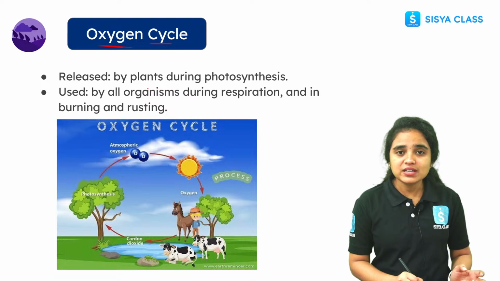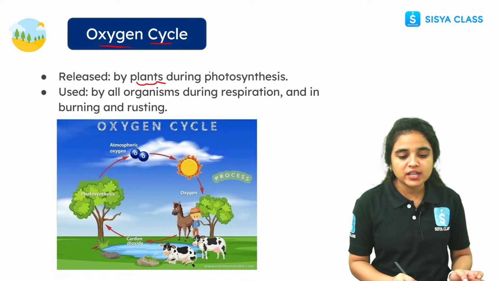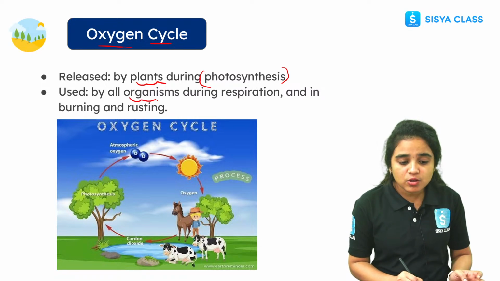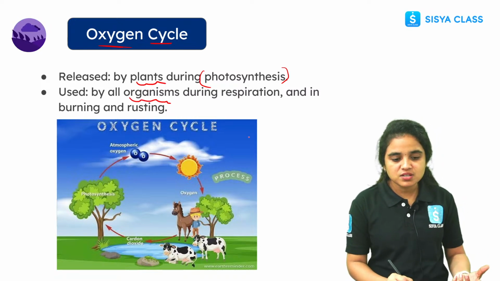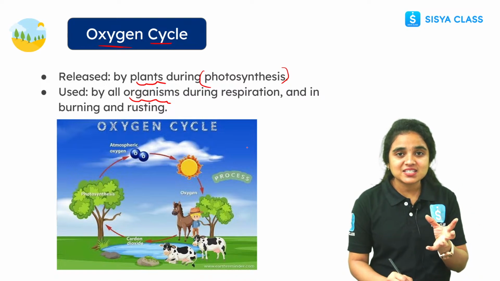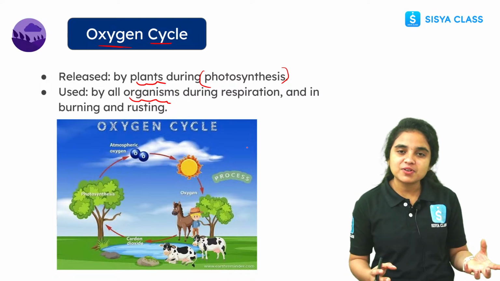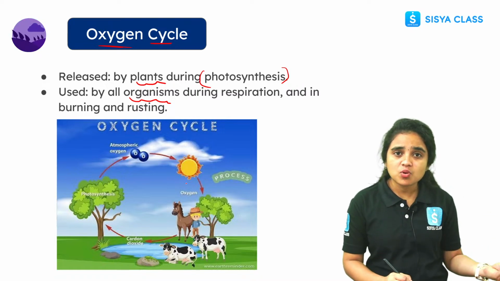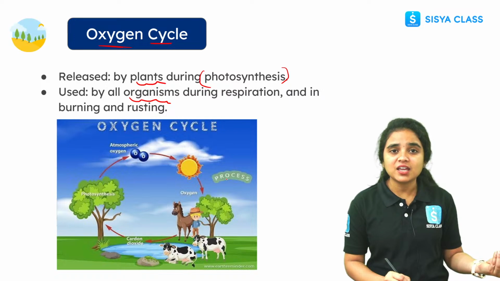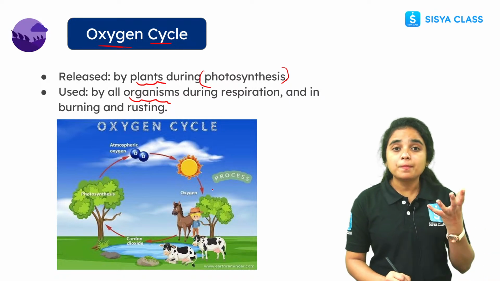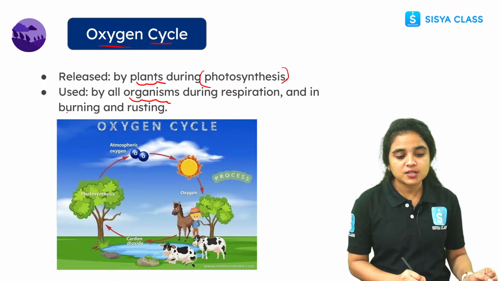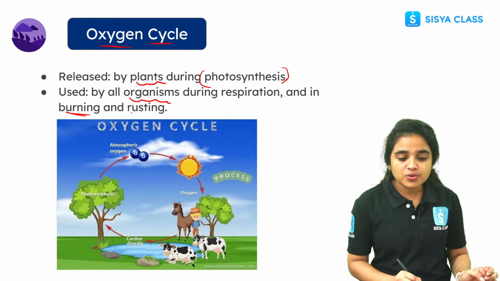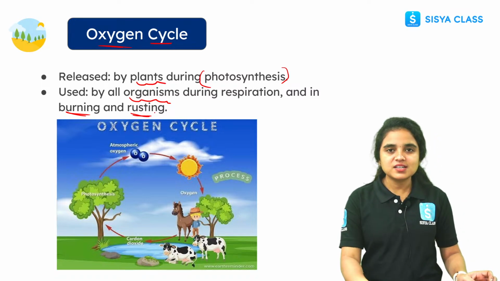How is it released? It is released by the plants during the process we call photosynthesis, and it is used by all living organisms for the respiration process and also for burning and rusting. We all know we use oxygen for respiration, but besides that, there are other things happening with the help of oxygen. What is that? To burn fire we also need oxygen, and for rusting. The iron gets rust due to oxygen. Right, students? So this is about the oxygen cycle.